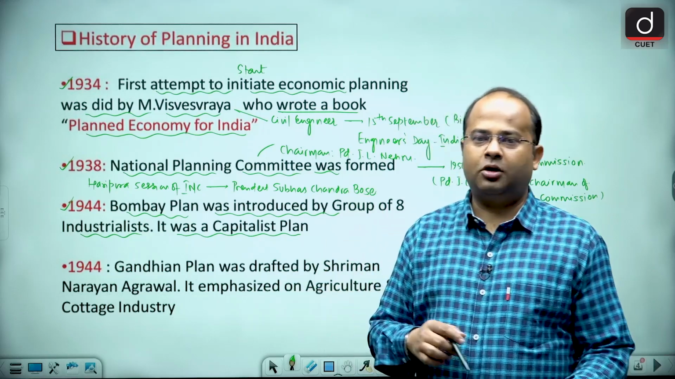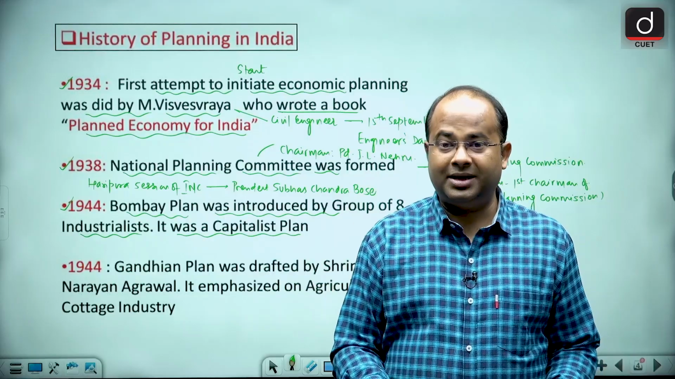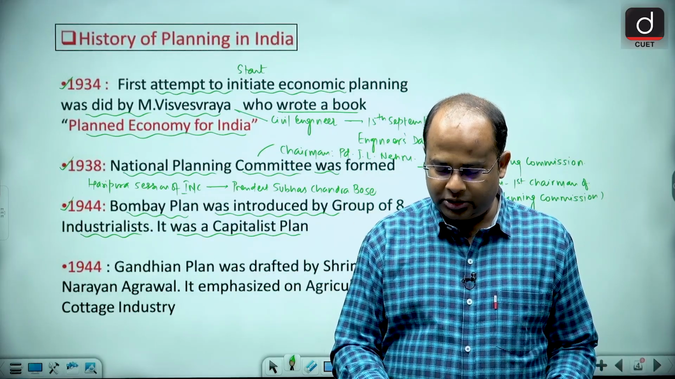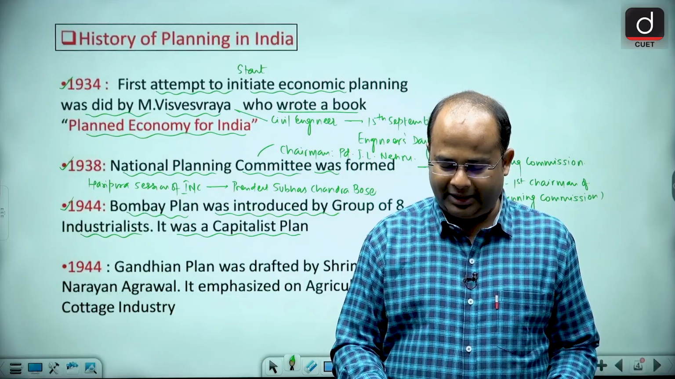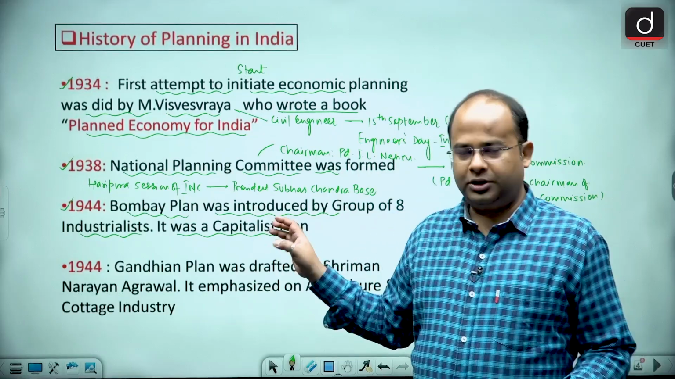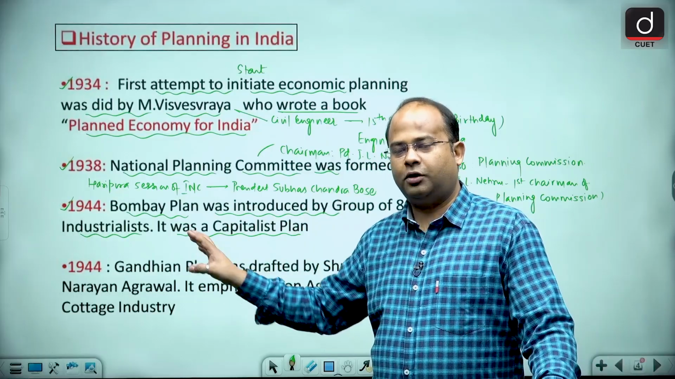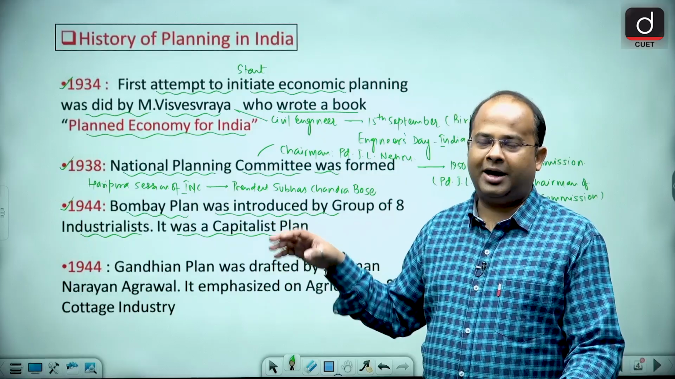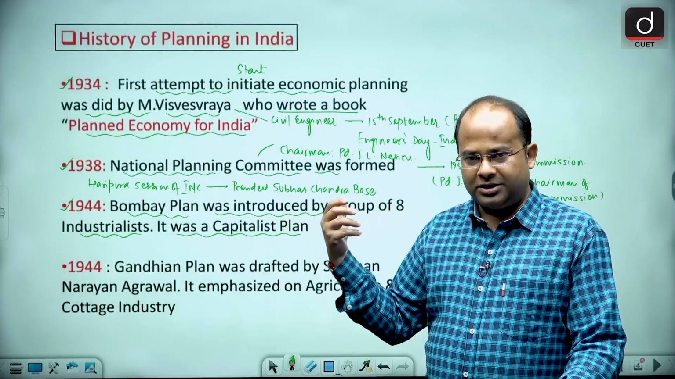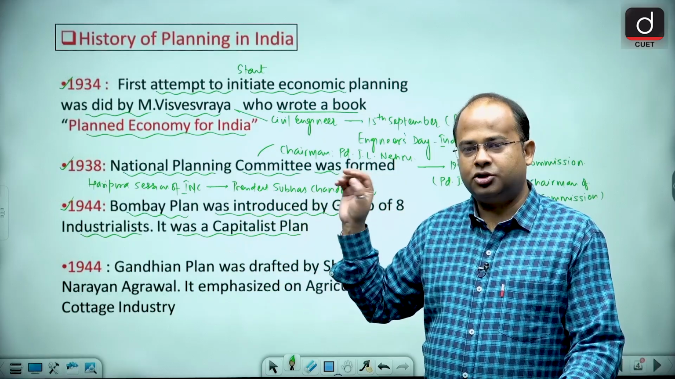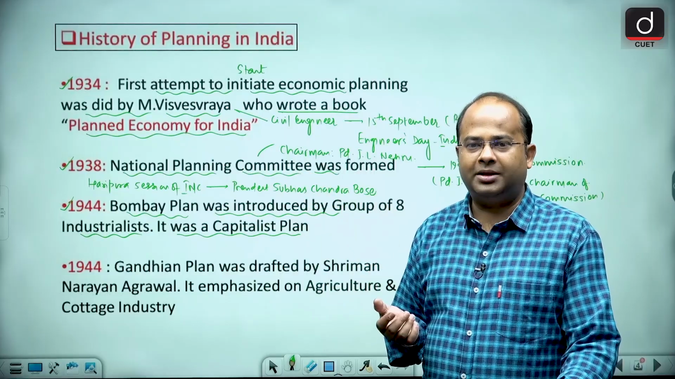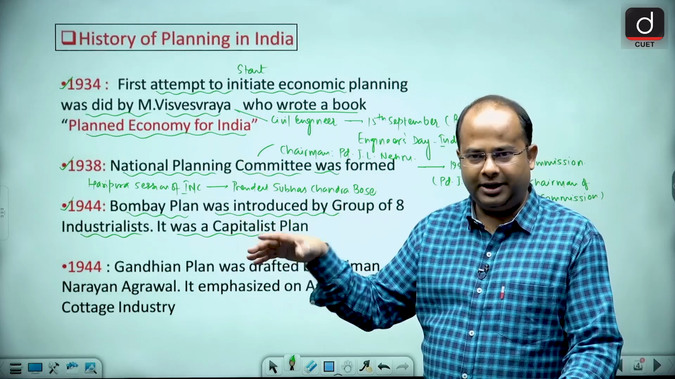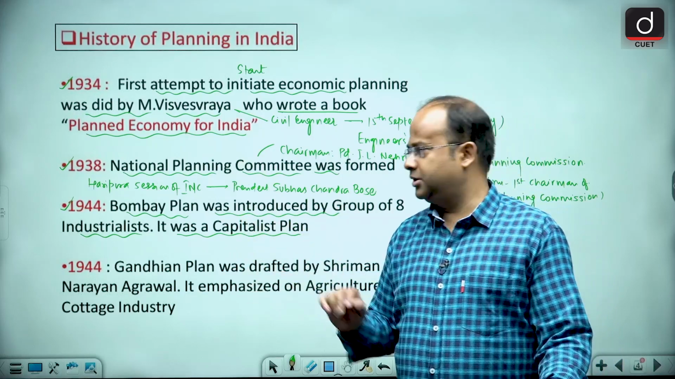A capitalist economy always believes in maximizing profit. When the Bombay Plan was introduced, their objective was to maximize the profit. The Bombay Plan was introduced by a group of eight industrialists. So what type of plan will these industrialists make? They will make a plan to maximize the profit of the industries. So that was a capitalist plan.